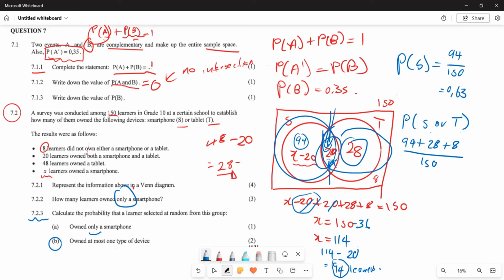And then at the end, now we are going to write the result. I think when you add all of this, it's going to be 130 over 150. And what is going to be the answer that you're going to get there? For all of that, I think this is the same as 13 over 15, which is the same as 0.87 altogether. So basically, this is the probability of the learners who are going to own at least one of these phones, either your smartphone or your tablet altogether.